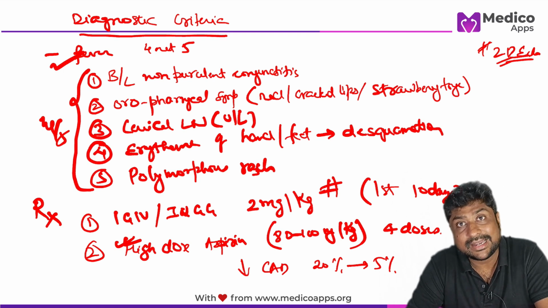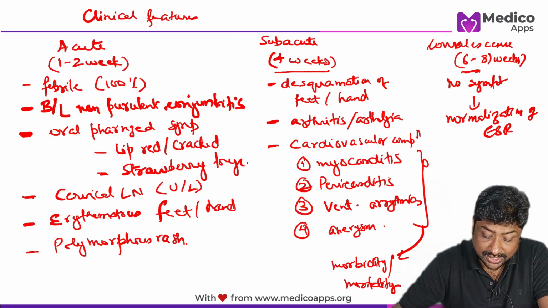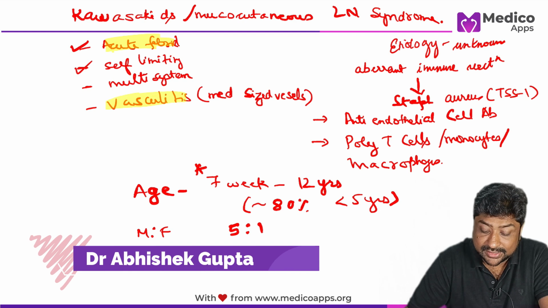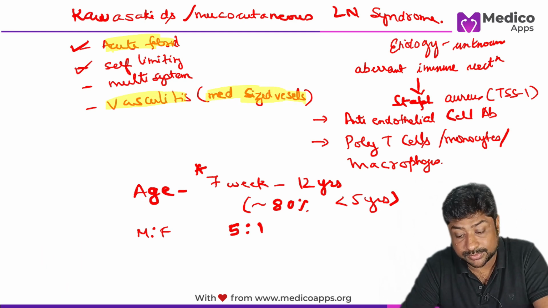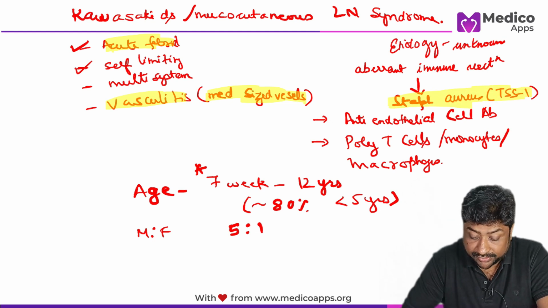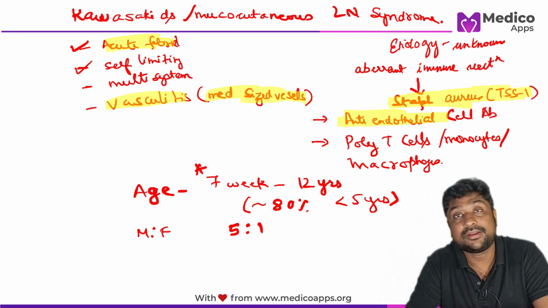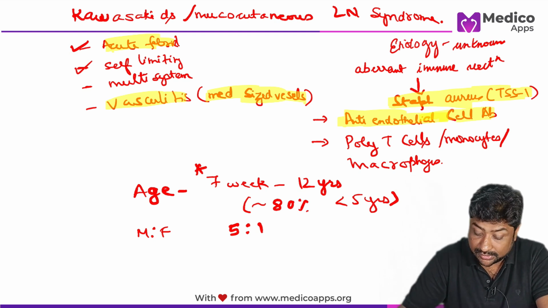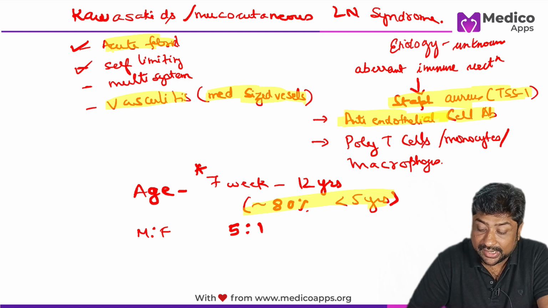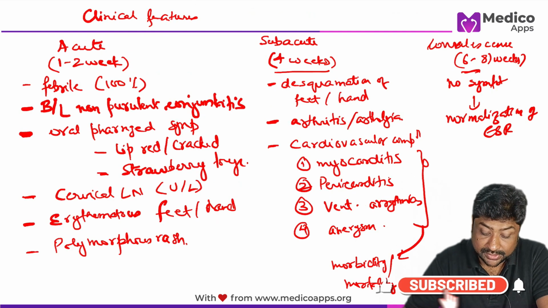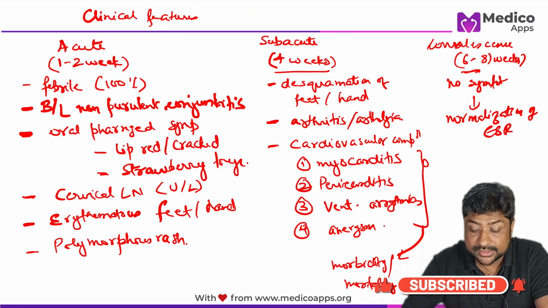But before I end the lecture, let me just quickly tell you what are the points which you have to essentially remember. So let me start from the first. Remember, first of all, it's an acute febrile disease, and the vasculitis is primarily involving the medium-sized vessel. So this has been asked in the question. Second is, it is associated with staph aureus infection. Okay, it's an aberrant immune response to an infection, and anti-endothelial cell antibodies are seen. Very important, more than 80% of the cases have age less than 5 years, and the male to female ratio is 5:1. Then you know about the acute phase, subacute phase, convalescence phase.